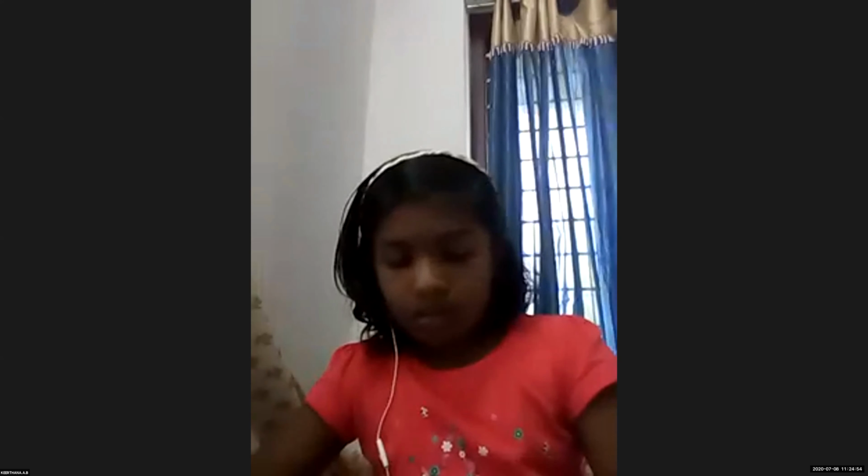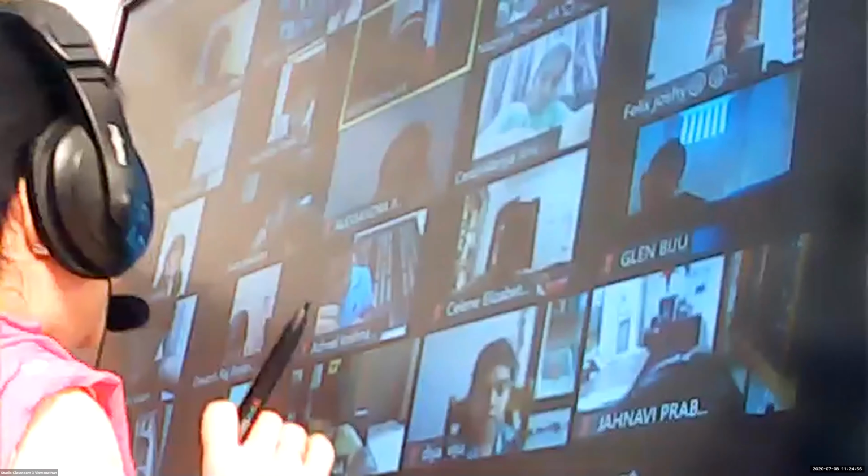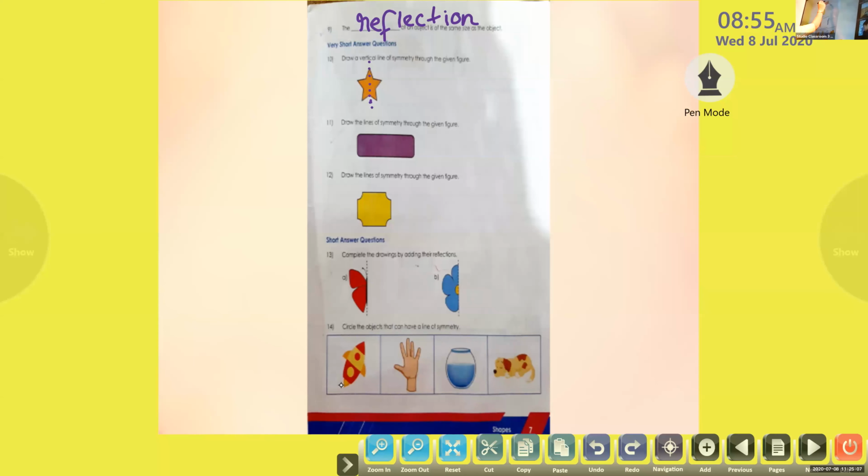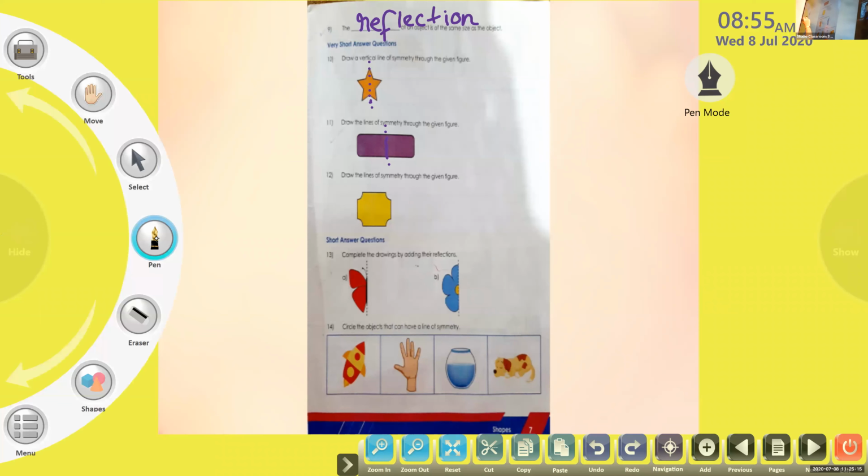Okay, children, when you draw, take enough time and draw neatly. One vertical line and one horizontal line, but it should be equal when you draw. I will take another color, blue, so you can see properly.